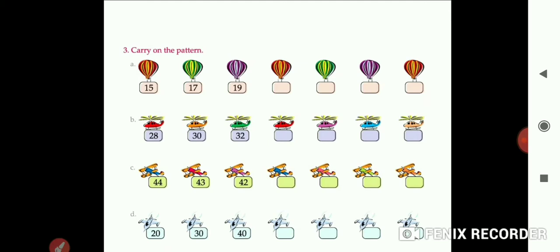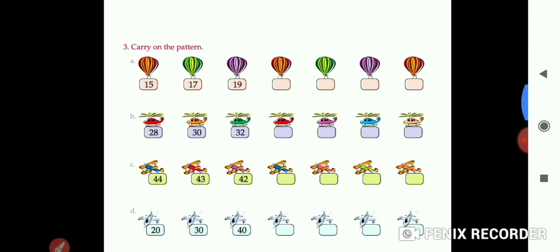Part B 28, 30, 32. Again plus 2 is there at each and every step. So what is the next answer? 34, 36, 38, 40.